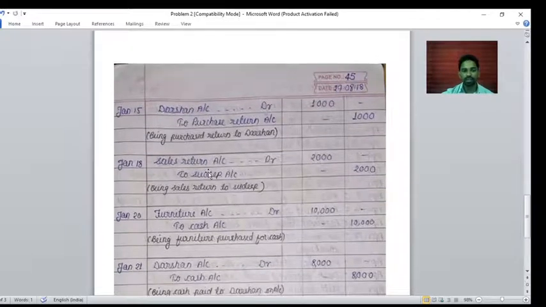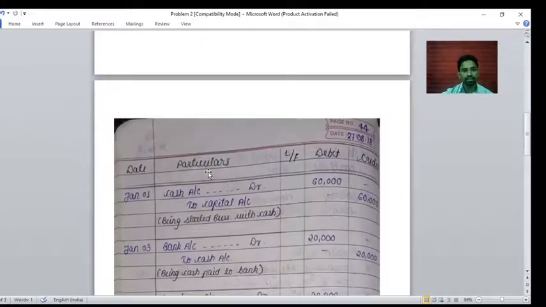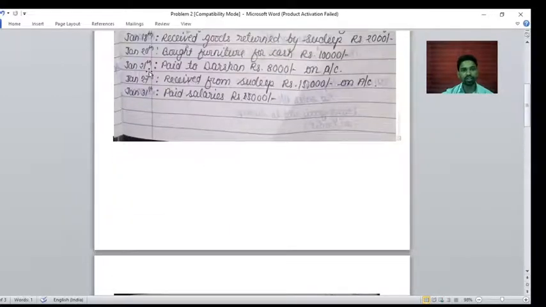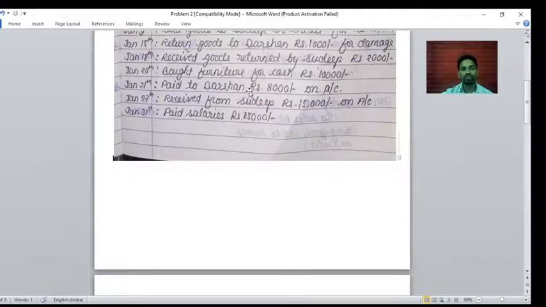Okay, next transaction on 20th, bought furniture for cash rupees 10,000. Bought furniture, it means what? This is a purchase transaction for cash. But when a particular asset name is given, then you have to take the asset name. Whatever it is, purchase or sale, if a particular name of the asset is given, then you have to take that name. So furniture account and cash account.